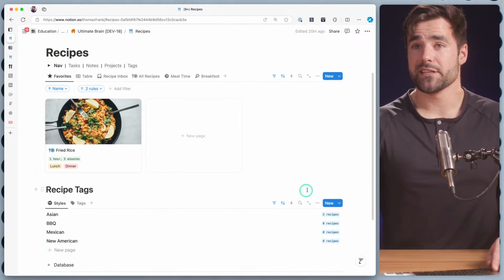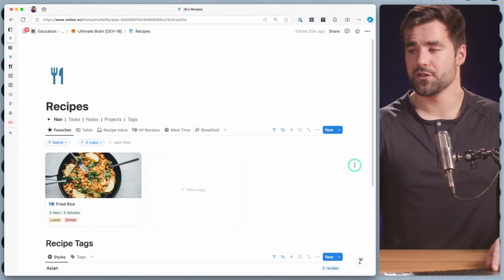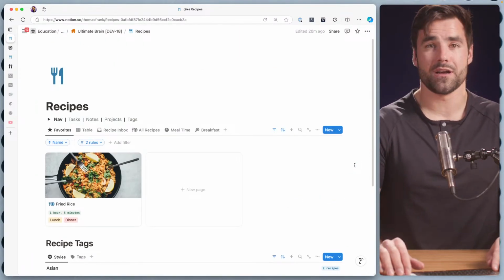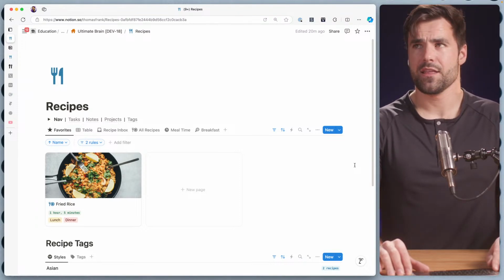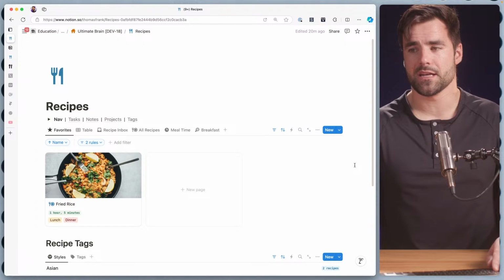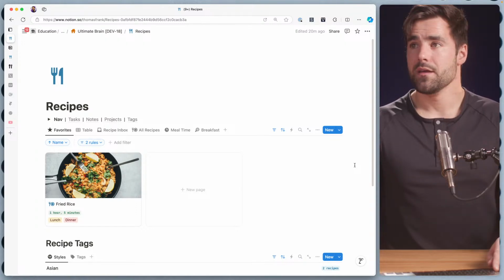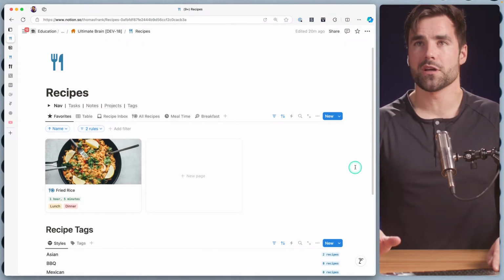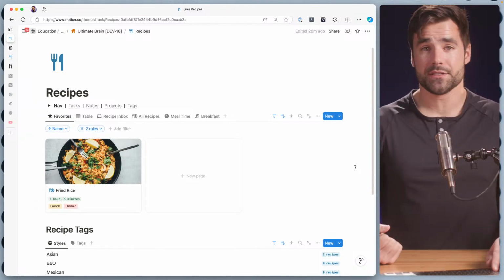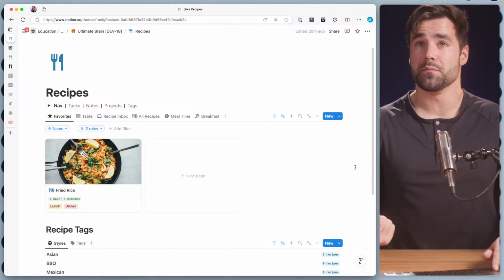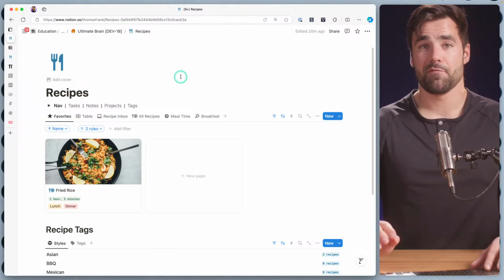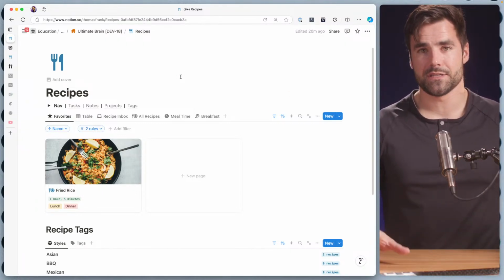And this recipe template, once it is done, is eventually going to make its way into Ultimate Brain 3.0, which is going to be launching very early, either very early November or late in October. I'm not entirely sure about our launch date yet. We're planning around some Notion things. But I'm also going to turn this into a template all its own. It is a standalone set of databases, same as the Ultimate Books template that I showed a little bit earlier in this stream. So I have plans on turning those into standalone templates.